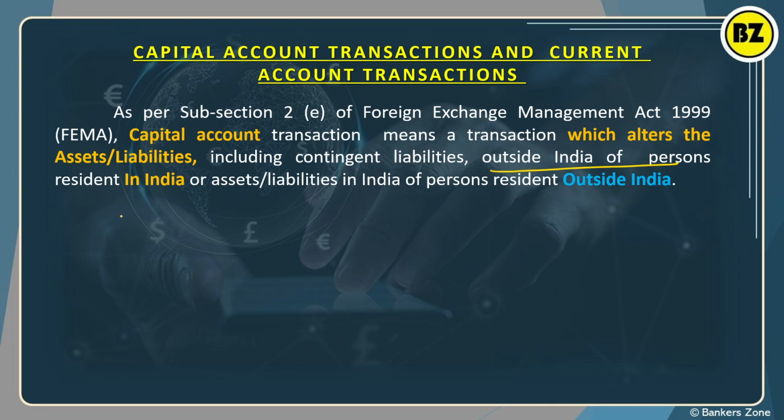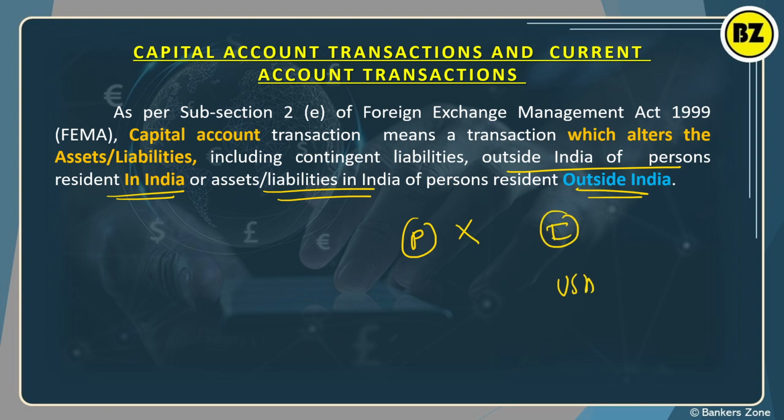Outside India of a person resident in India means you are purchasing an asset or you are having a liability, right? Where the person is staying doesn't matter. You may be in India or you may be in the USA.